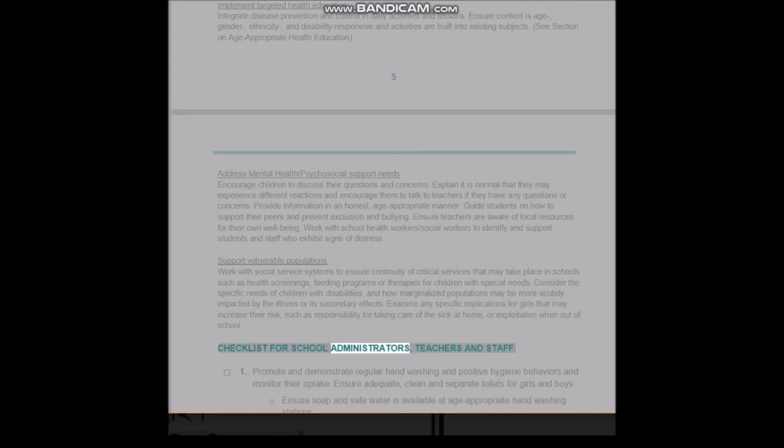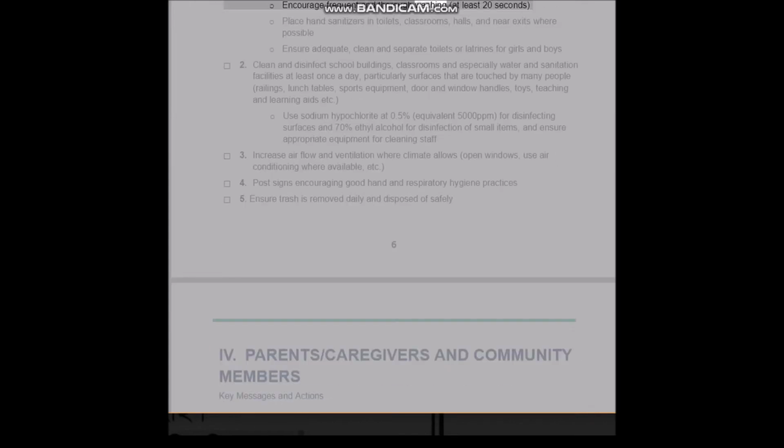Checklist for school administrators, teachers, and staff. 1. Promote and demonstrate regular hand washing and positive hygiene behaviors and monitor their uptake. Ensure adequate, clean, and separate toilets for girls and boys. Ensure soap and safe water is available at age-appropriate hand washing stations. Encourage frequent and thorough washing, at least 20 seconds. Place hand sanitizers in toilets, classrooms, halls, and near exits where possible. Ensure adequate, clean and separate toilets or latrines for girls and boys.